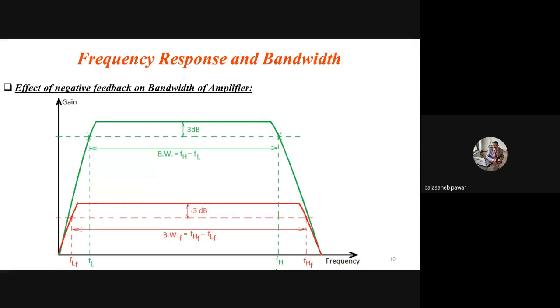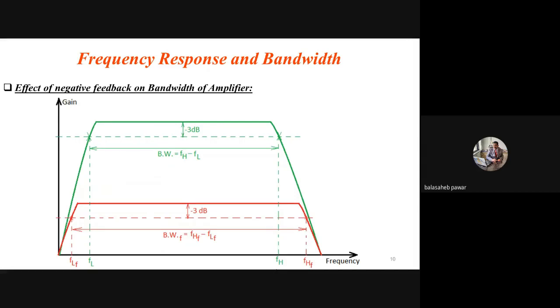Now see, if we prefer this amplifier to amplify the audio signal, that means our human voice signal, will it amplify satisfactorily? What do you think? Whenever you think on it, then you will get clarity about the significance of bandwidth, as well as the significance of lower cutoff frequency and higher cutoff frequency.